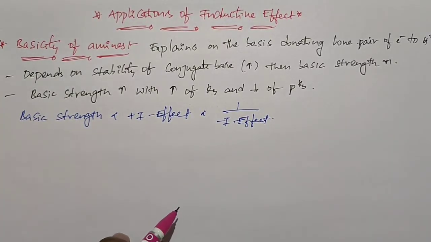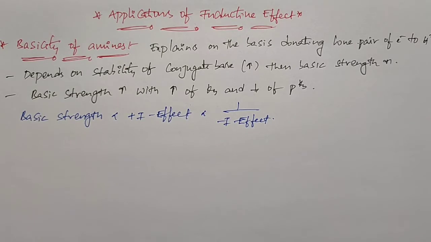Once again, listen: the basic strength can be explained based on the donating of the lone pair of electrons towards the H plus ion. If the given substance can easily donate the lone pair of electrons to the proton, we call it a strong base. The basic strength of any substance depends upon the stability of its conjugate acid; if that stability increases, the basic strength also increases. The basic strength increases with increasing dissociation constant Kb and decreases with increasing pKb values. And it is directly proportional to plus I effect and inversely proportional to minus I effect.